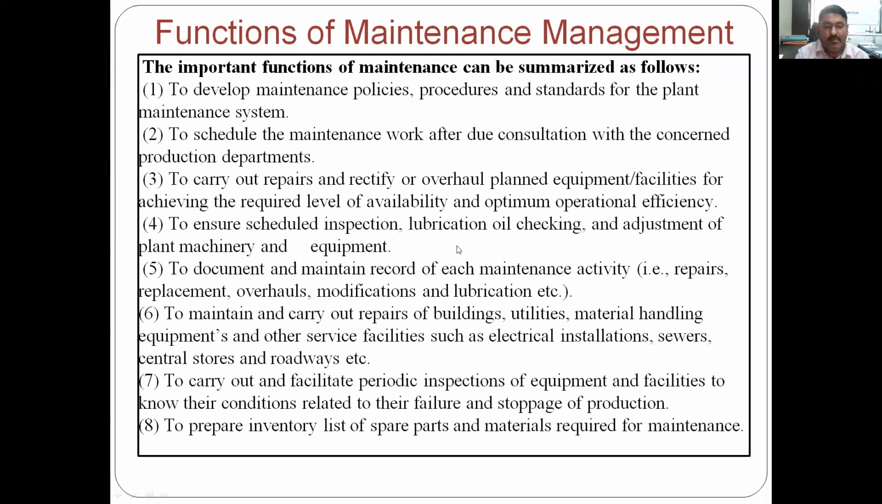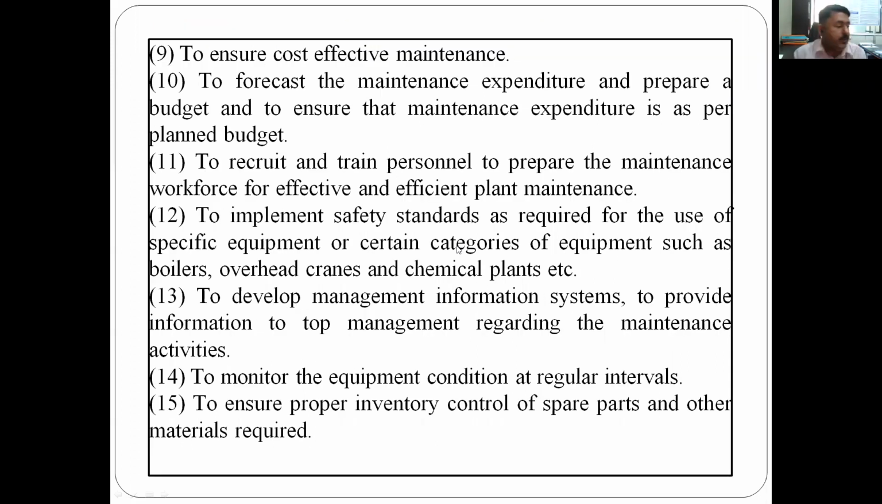Okay, so this is about functions of maintenance, continued. The different functions of maintenance. To ensure cost-effective maintenance. As one company is going for maintenance, the cost should not be such that the maintenance cost is more than the production cost. To forecast the maintenance expenditure and prepare a budget, and to ensure the maintenance expenditure is as per the planned budget.